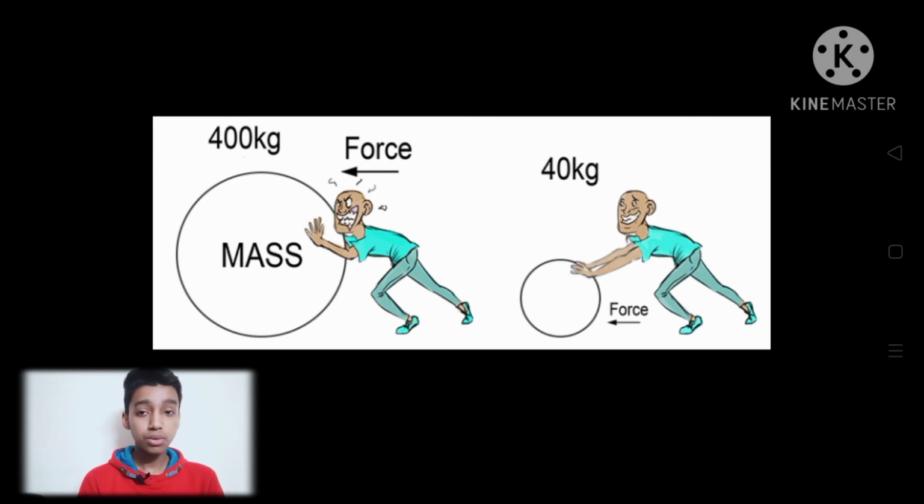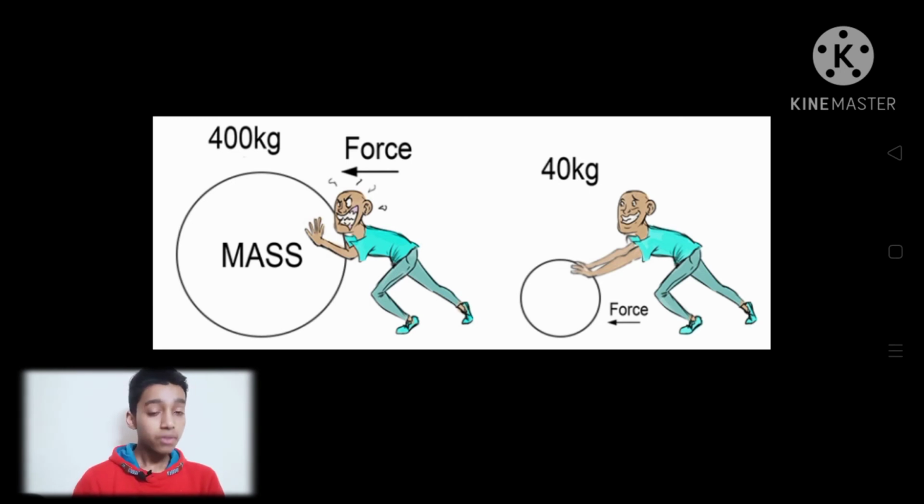Like if you are picking up your notebook, it is very light, so you can pick it up with one hand. If you have to move an almirah or a sofa, you have to apply more force because these things are heavy compared to a notebook.